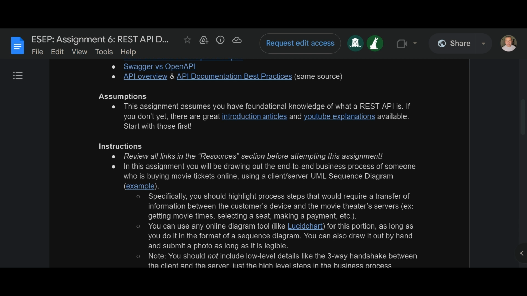In this assignment, you will be drawing out the end-to-end business process of someone who is buying movie tickets online using a client-server UML sequence diagram. What does that mean? Let's look at the example.